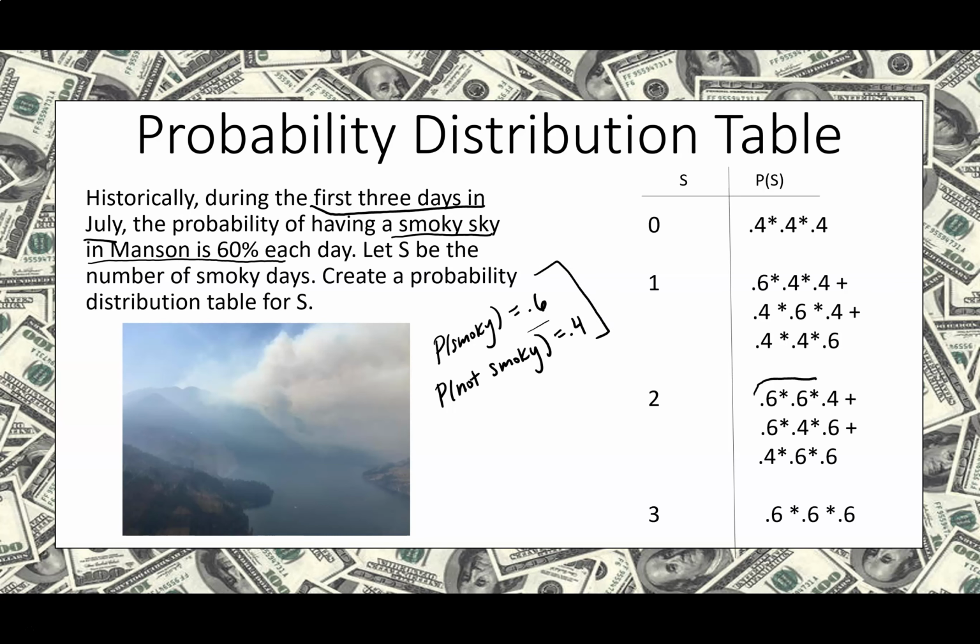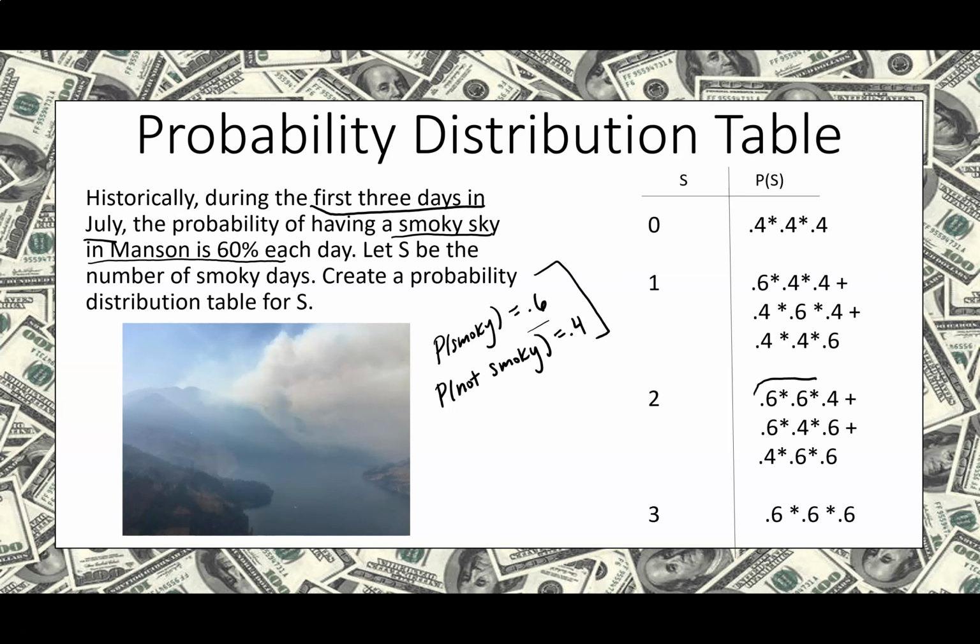Remember, 0.6 stands for smoky, so this is about the number of smoky days, so it should match this. So if we're having 0 smoky days, this should be 0.6 to the 0 power, because it's 0 smoky days. Same thing here. We've got 1 smoky day, so it's 0.6 to the 1. We've got 2 smoky days, so it's 0.6 to the 2. We've got 3 smoky days, so it's 0.6 to the 3.